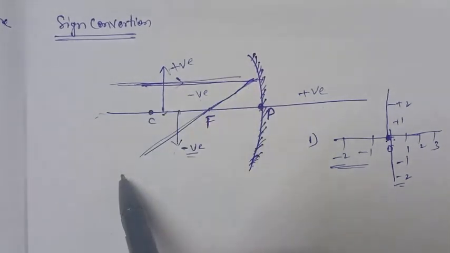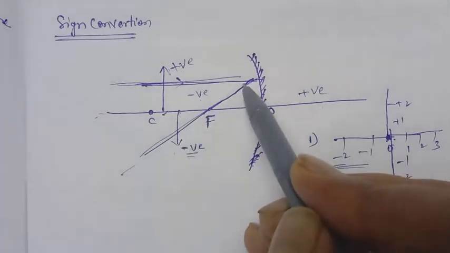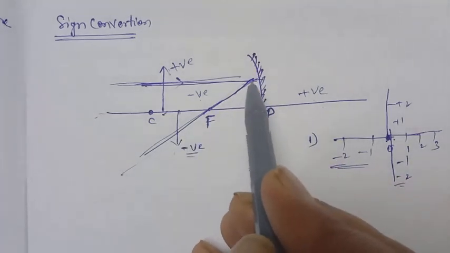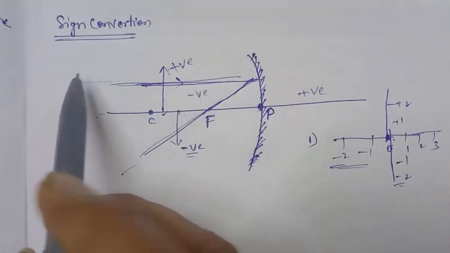If the light ray is incident through the focus, it will be reflected parallel to the principal axis.